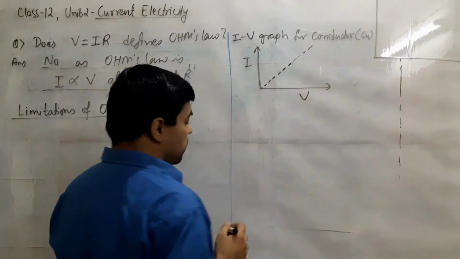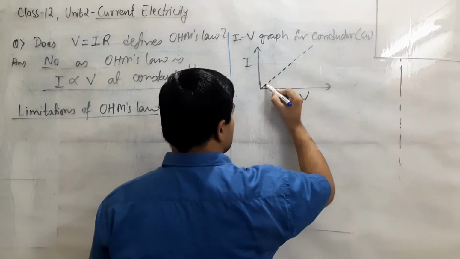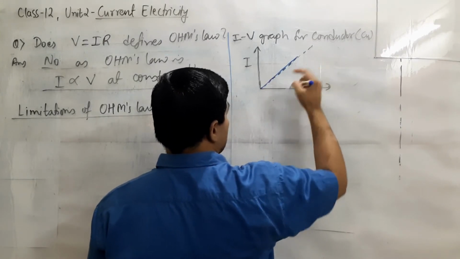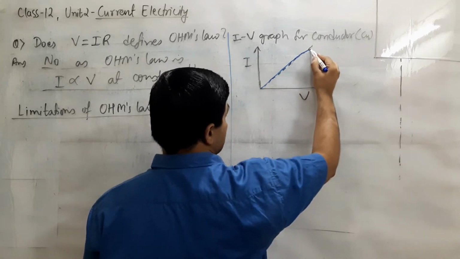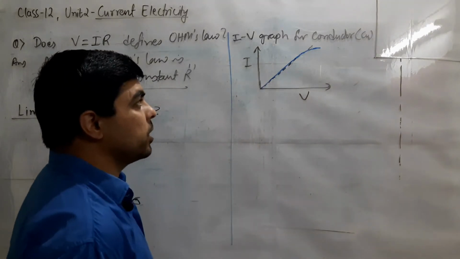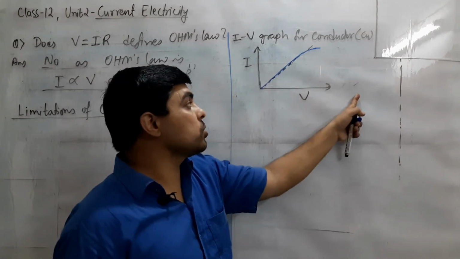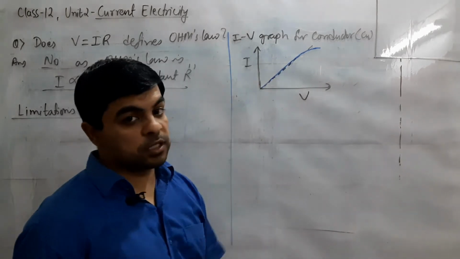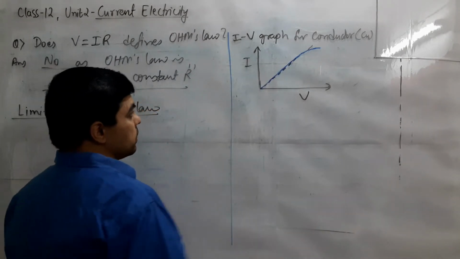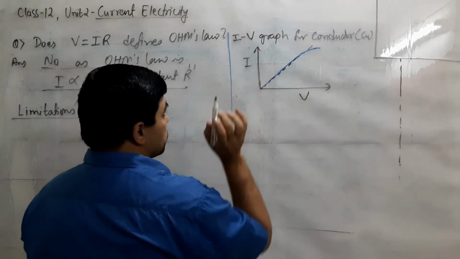But when we draw the graph by putting in the experimental values, it is observed that initially the relation is directly proportional, but at higher voltage it ceases and the current becomes constant. Voltage can increase but the current starts becoming constant. So current becoming constant with increasing voltage shows that the relationship between I and V is disturbed. Here it is deviating, but for lower values it will be a straight line, and if it is a straight line, then it will be considered as Ohm's law.